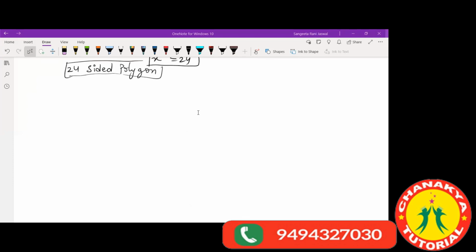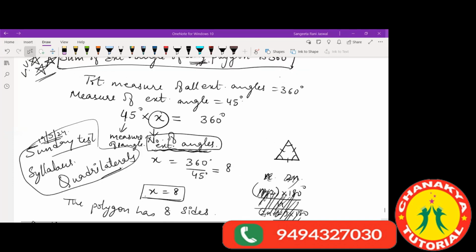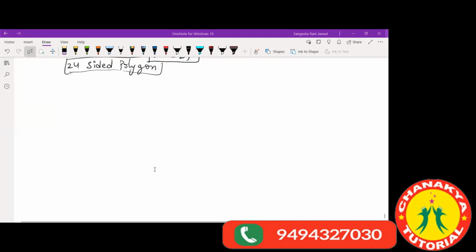You must practice because for this Sunday test also I've given you quadrilaterals only. Yesterday also you were told for your Sunday test you have quadrilaterals coming, right? So you must not leave. If you are doing the homework part, that's okay. But side by side, do some revision of quadrilaterals also.